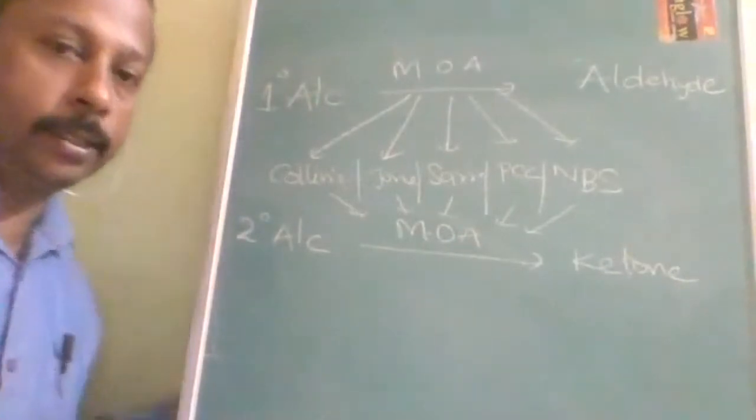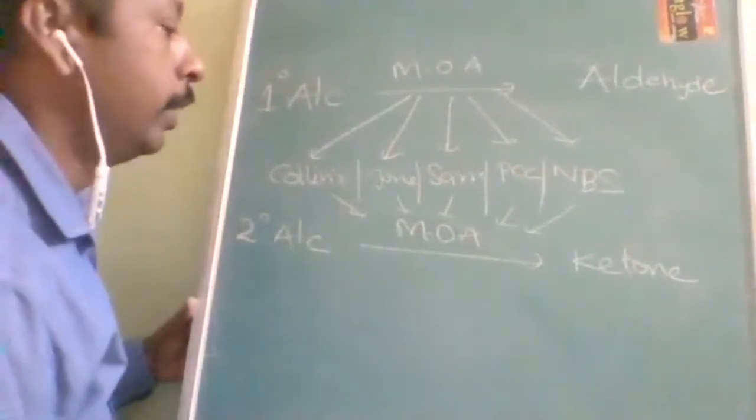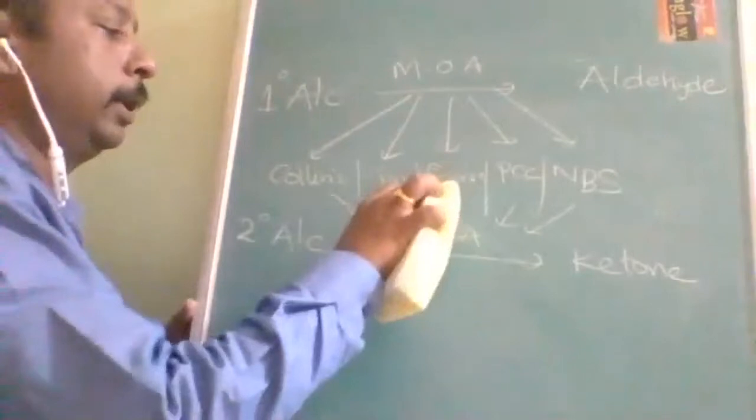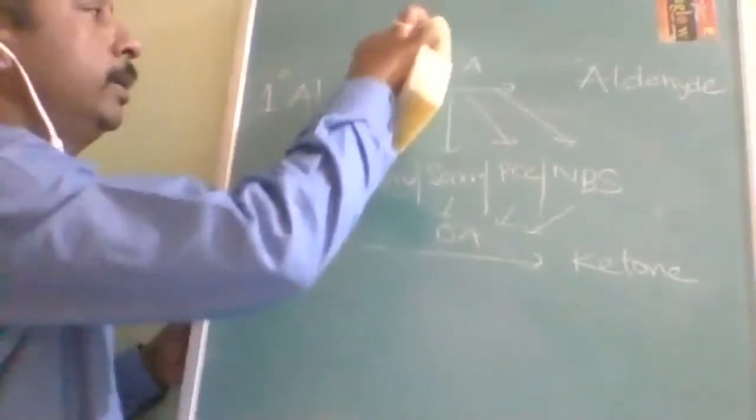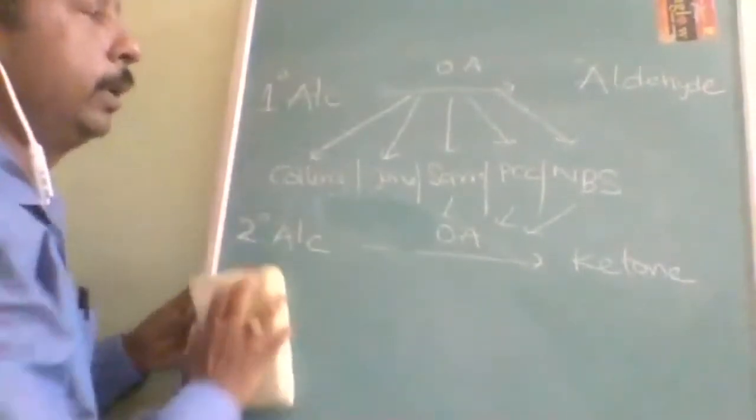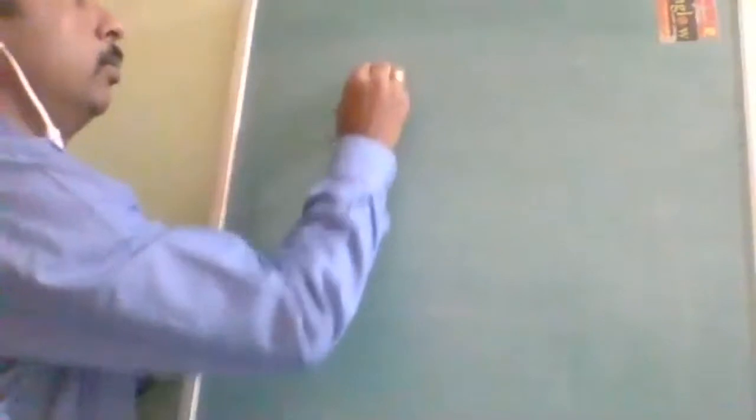Is it understood, students? Now the question arises: what if I am using a strong oxidizing agent? What if I use a strong oxidizing agent? There are 2 examples. What are those 2 examples?